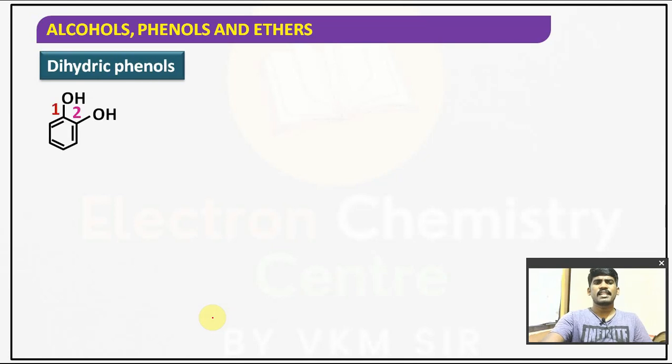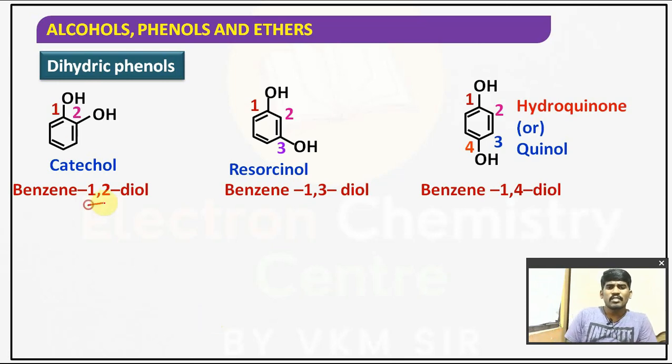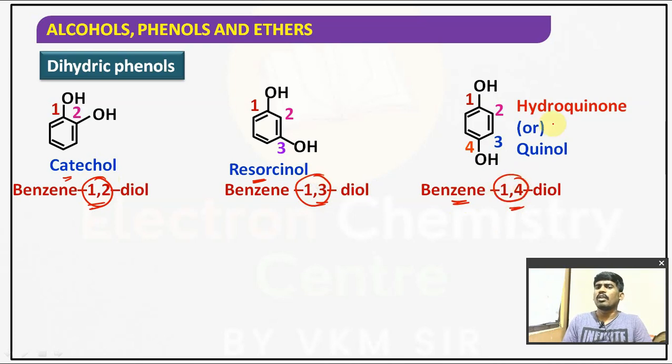Now the next examples, dihydric phenols, children. These we have discussed in previous lectures also. Hope you remember. First is benzene 1,2 diol, that is called catechol. Second is benzene 1,3 diol, this is called resorcinol. And the third one, also having two OH groups, is benzene 1,4 diol, which is also called hydroquinone or quinol. Understood?